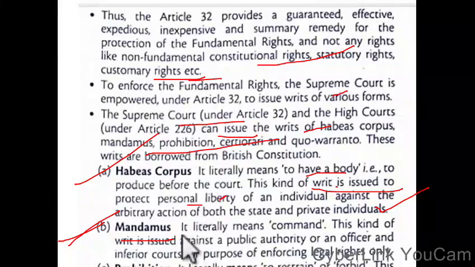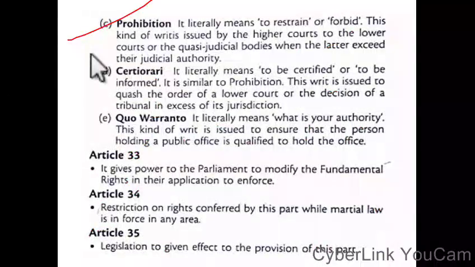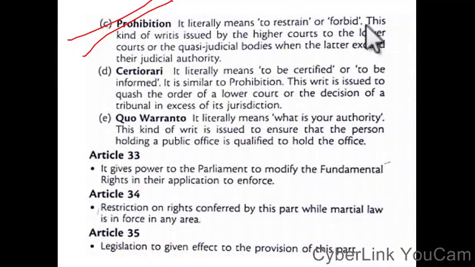This kind of writ is issued against a public authority or an officer and inferior courts for the purpose of enforcing legal rights only. Prohibition literally means to restrain or forbid.